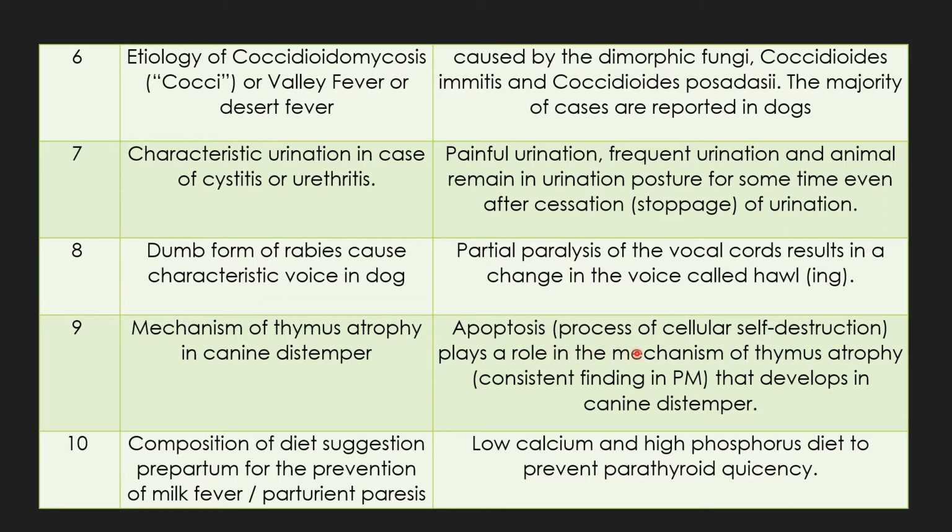Apoptosis is a process of cellular self-destruction, and this plays a role in the mechanism of thymus atrophy. Thymus atrophy is a consistent finding in postmortem in case of canine distemper. There is destruction of the cells of the thymus, and it is an important finding.